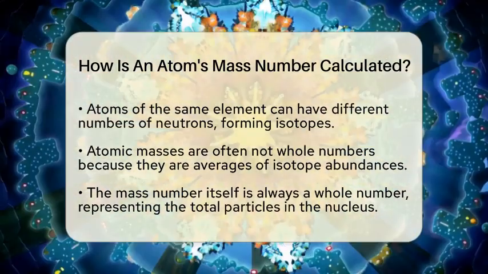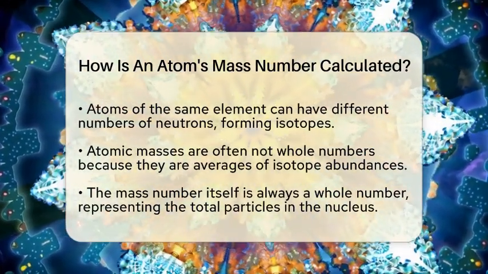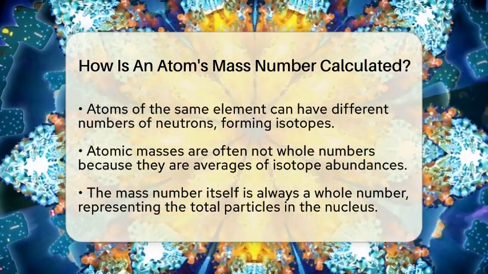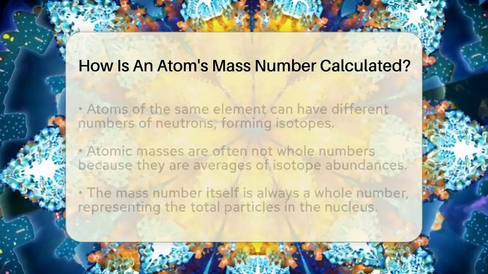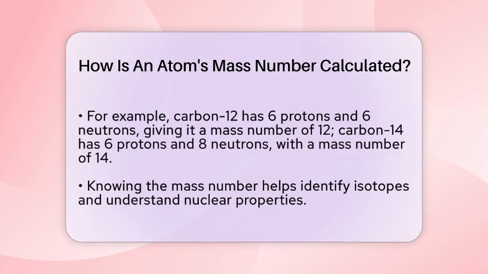That's why atomic masses are often not whole numbers. They are averages based on isotope abundance. However, the mass number itself is always a whole number. It's a simple count of the particles in the nucleus.